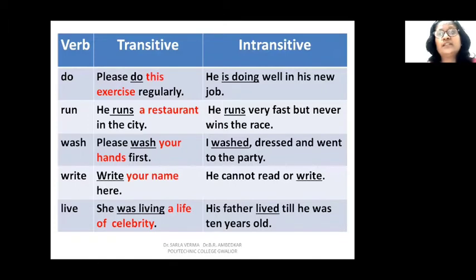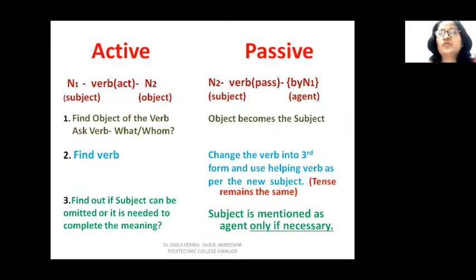And transitive means that they will have an object, and when they have an object, you can change it into passive. हालांकि ये जरूरी नहीं है कि हर सेंटेंस जिसमें ऑब्जेक्ट हो उसको आप पैसिव में चेंज करें या उसको चेंज करने की कोशिश करें. इट ओनली डिपेंड्स ऑन द सिचुएशन. इफ इट इज रिक्वायर्ड देन चेंज इट इनटू पैसिव. Otherwise, don't think that just because you can change active sentences into passive, you will be able to change them, or you should try changing active to passive without any purpose. So using active or passive voice has a definite purpose that we will come to know after this module.